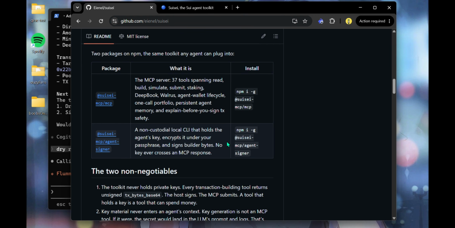We have one with 31 tools and the agent signer tool to separate or to give agents constraints, so you don't have to risk an agent going berserk or doing anything that's not supposed to do. So you have the signer is different, the tool call is different. So we have that.